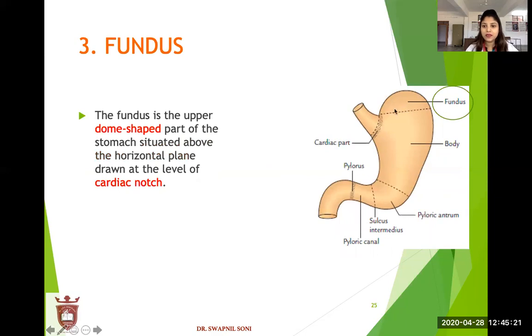Fundus. See, this is the fundus. Fundus is the upper dome shaped part of the stomach situated above the horizontal plane. This line is the horizontal plane, situated above the horizontal plane drawn at the level of the cardiac notch.